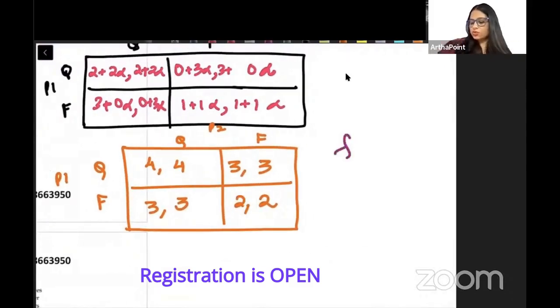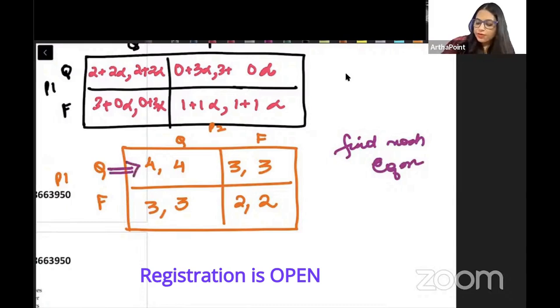And find its Nash equilibrium. So hold this at quiet. Find what is best for the second player. Between 4 and 3, 4 is better. Hold this at think and find what is better for the second player. Between 3 and 2, 3 is better.